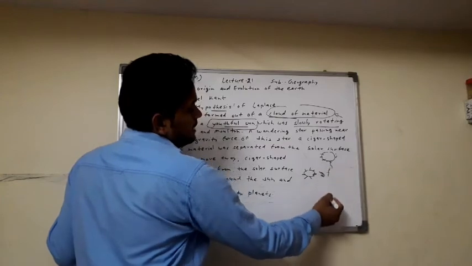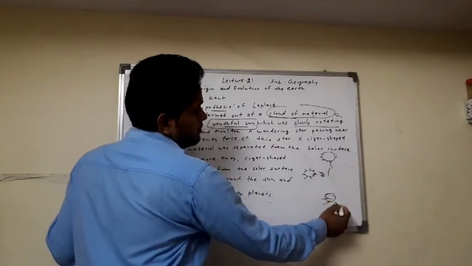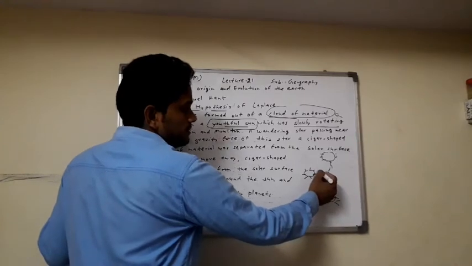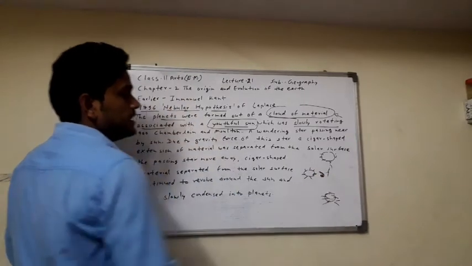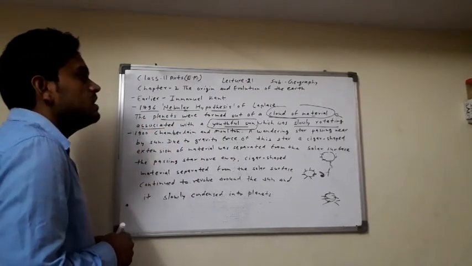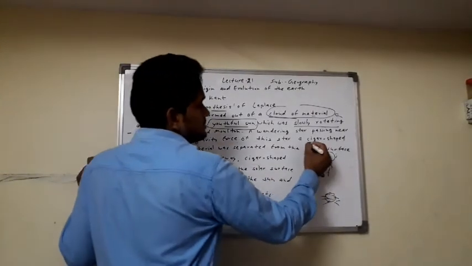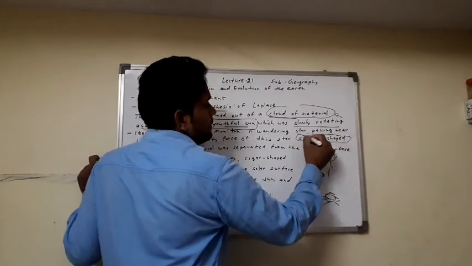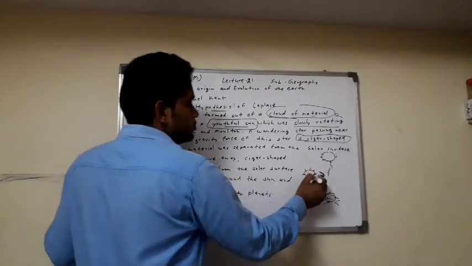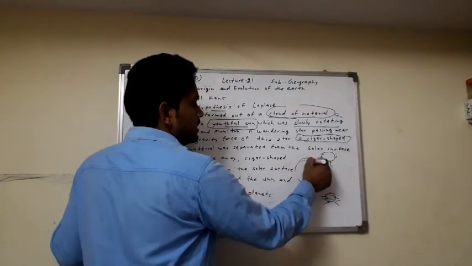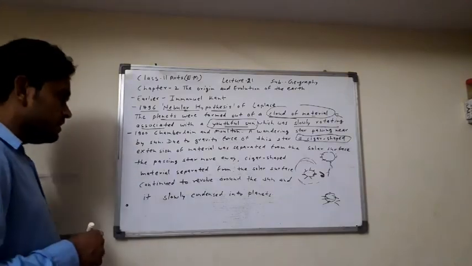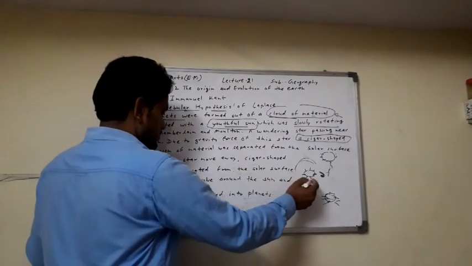Then this star passes away, and the separated material is in cigar shape. Okay? It starts moving around the sun, and continues moving around the sun.